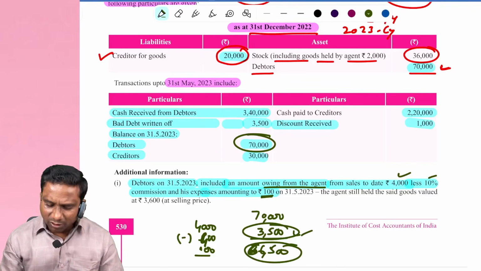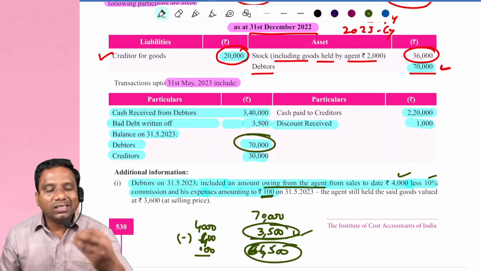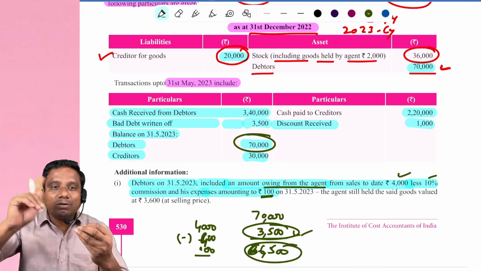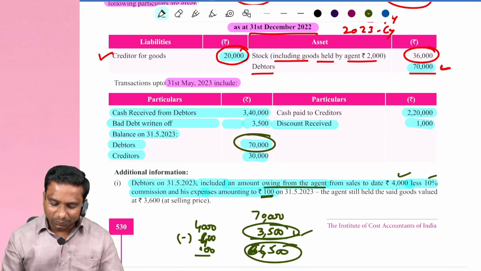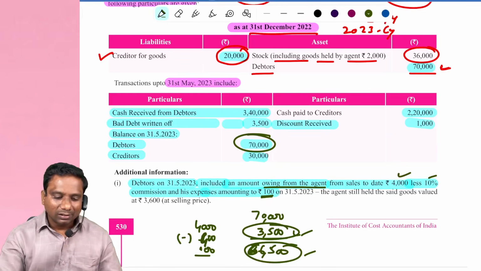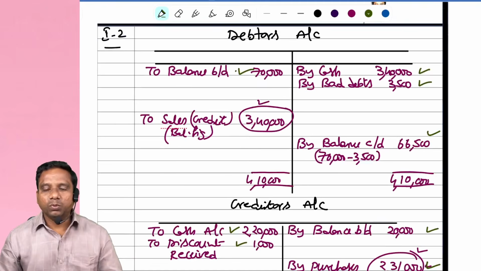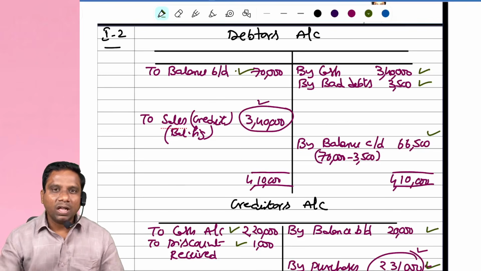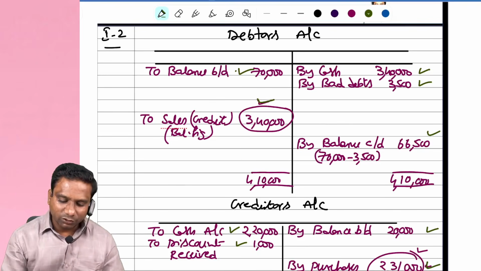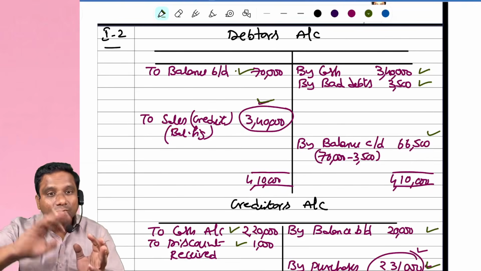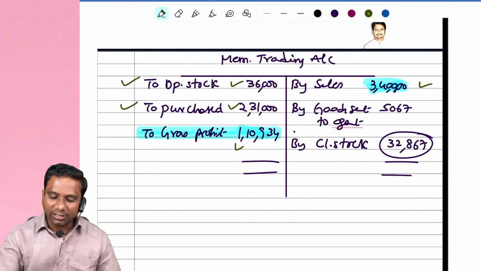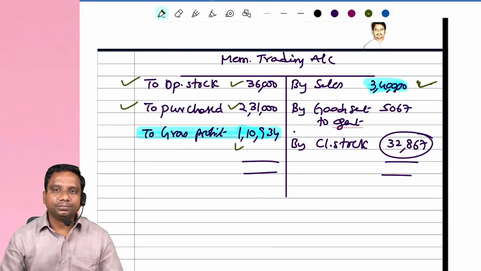Means 3,500 rupees you reduce. So what is debtors? Apart from our agent, what is our original debtors? 66,500. This is the debtors closing balance, 66,500. Very, very important. Now you balance the debtors account, you get sales of 3,40,000, and the same 3,40,000 is taken to the memorandum trading account credit side.